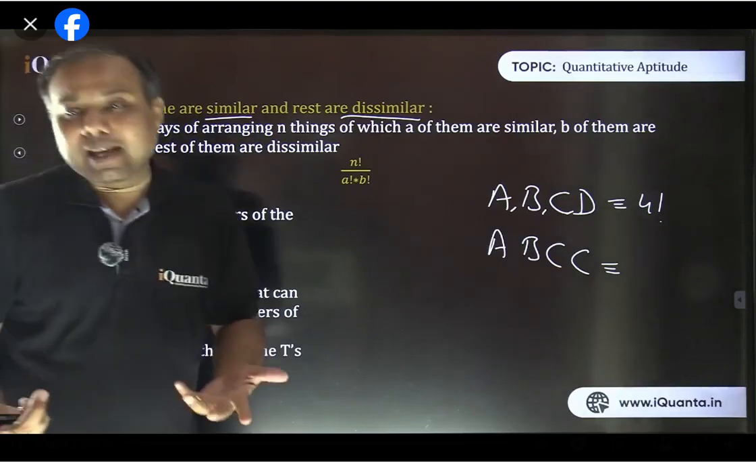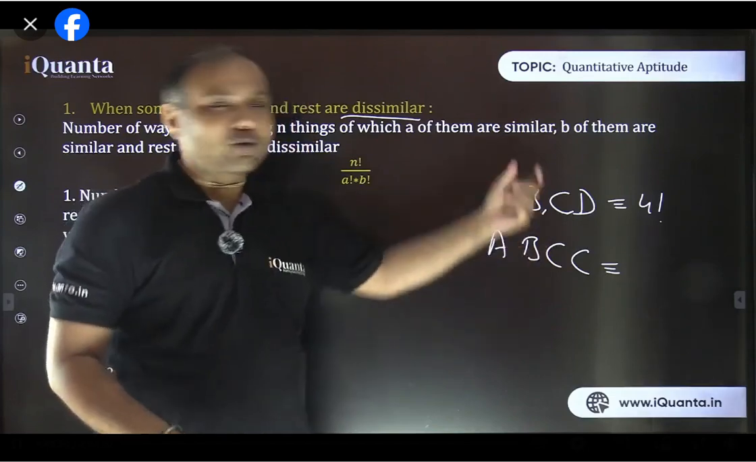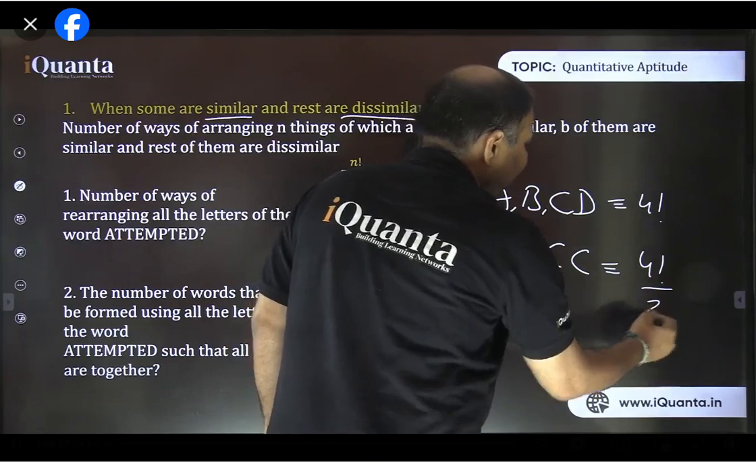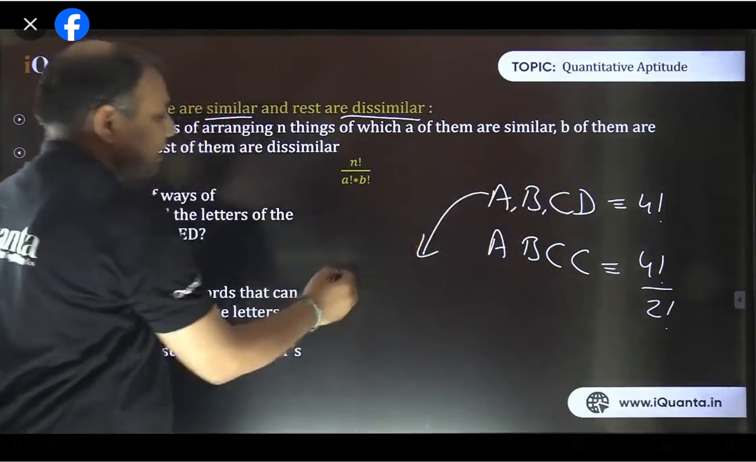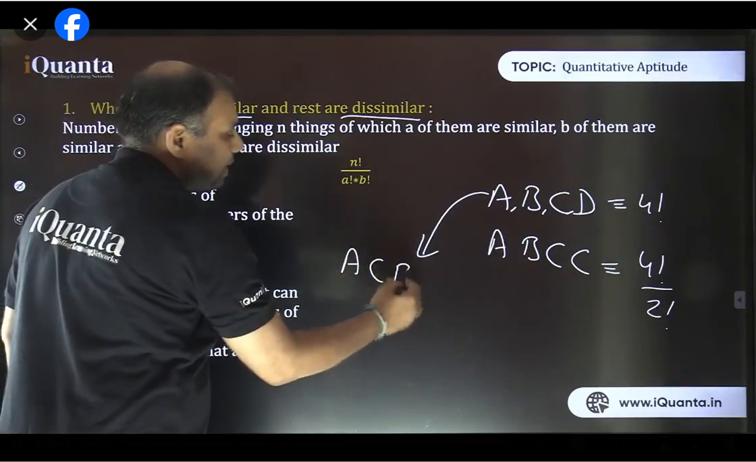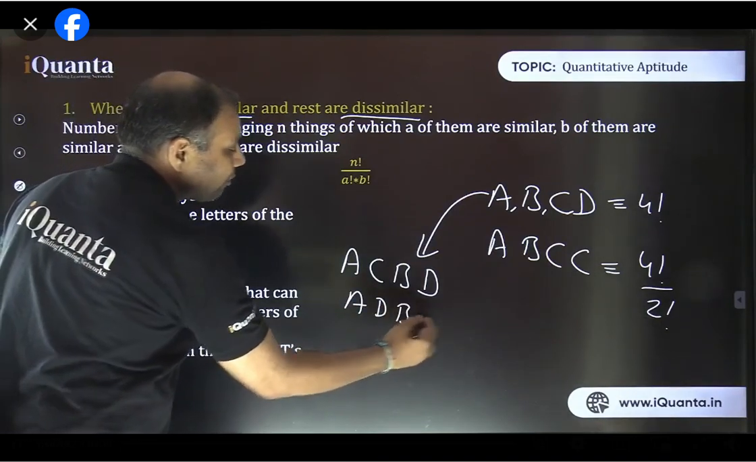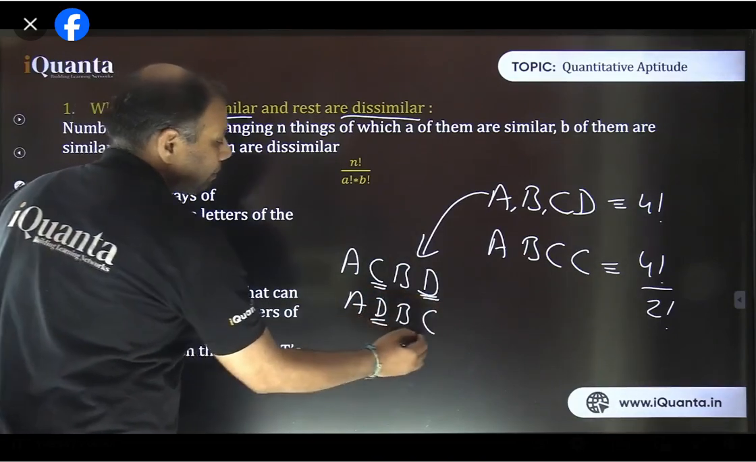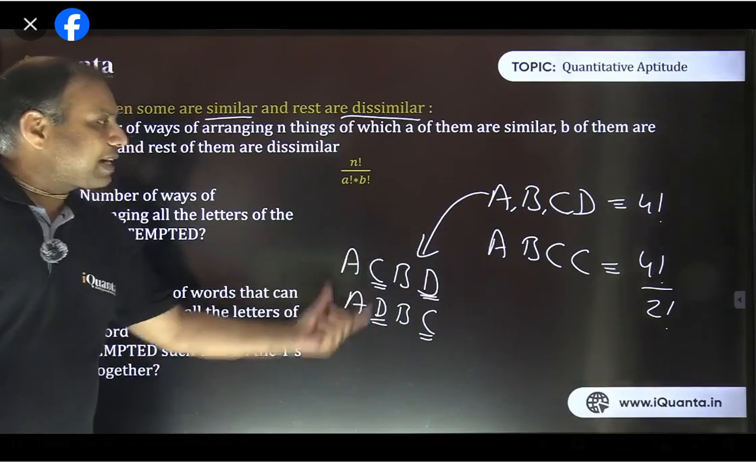Good. Why? I'm sure again you remember this. If 2 are the same, divide by 2 factorial; if 3 are the same, divide by 3 factorial. But why is it happening? Why 4 factorial by 2 factorial? Because in any particular arrangement of A, B, C, D, let's take maybe A, C, B, D was an arrangement and A, D, B, C was also an arrangement. So when C and D are on the same places but switching among themselves, these were 2 different cases.